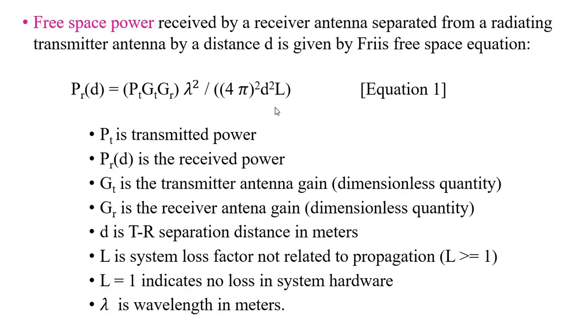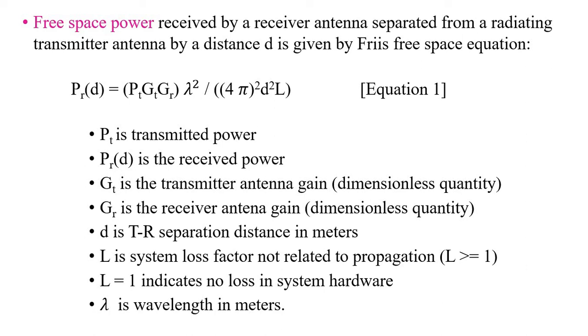The generalized expression for the free space propagation model has been defined by Friis' equation. This is Friis' free space equation, or we can call it Friis' transmission equation. Pr(d) is equal to Pt Gt Gr lambda square divided by (4 pi) the whole square d square L. Here Pr(d) is the received power at a distance d from the transmitting antenna. Pt is the transmitter power,